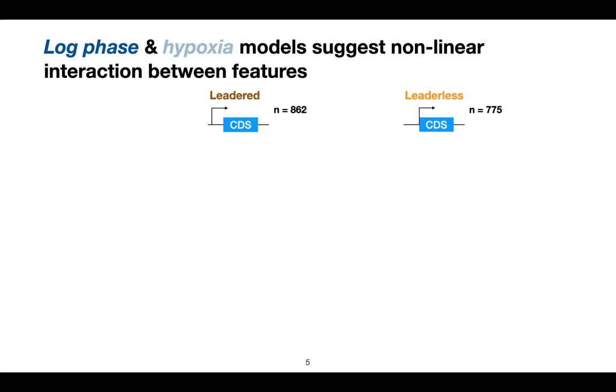In mycobacteria, we are specifically interested in the leader and the leaderless genes, which are defined by if they have the 5' UTR. We'd like to see that if such difference could also indicate a different messenger RNA degradation mechanism. And also for each one of the gene type, we'd like to see that if there would be any messenger RNA degradation mechanism difference between the log phase condition, which is the normal growing condition, and the hypoxia stress condition.